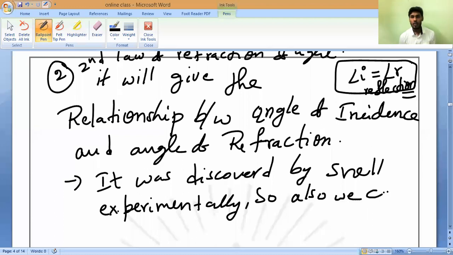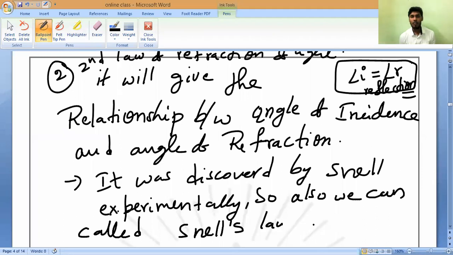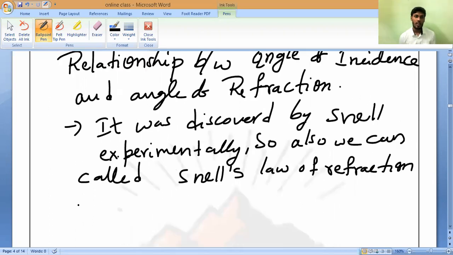Snell's law, S-N-E-L-L-S, Snell's law of refraction of light. All of you should remember. So the second law of refraction of light and Snell's law of refraction of light are both the same. Do you understand, all of you? Yes sir, this is most important. Snell's law of refraction of light. Everybody should remember.